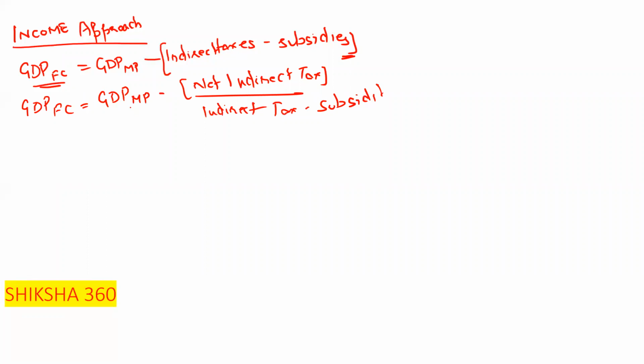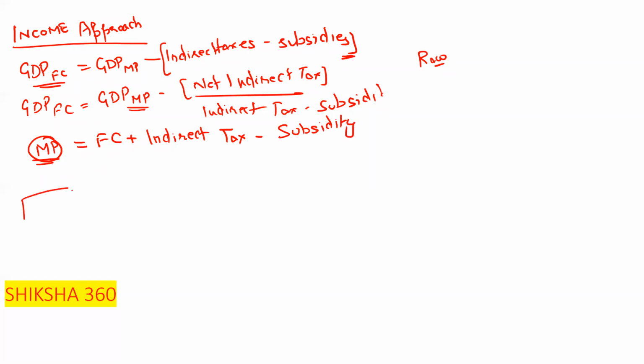Sometimes they will ask what is market price. Please understand carefully what the market price of any product is. For market price, first we include the cost of the raw material, that is factor cost, plus indirect tax applicable on that, minus subsidy. Please understand this: like when we purchase any product from the market.